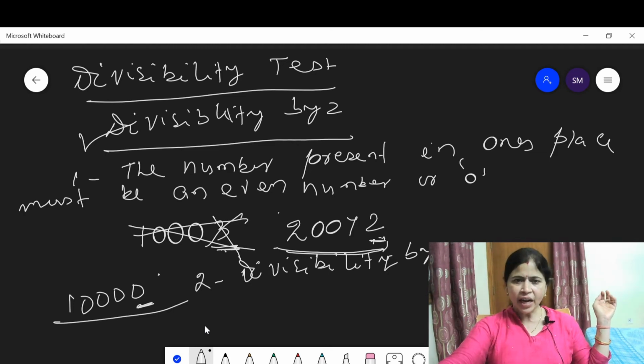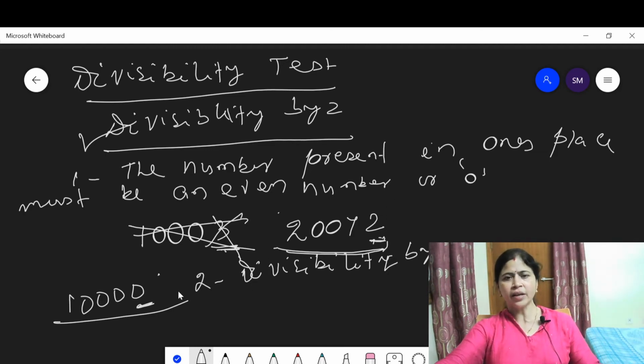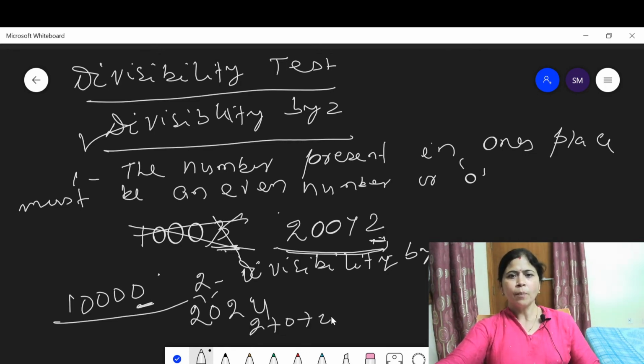The trick for divisibility by 3 is, suppose a number is given: 2024. Then you add those digits only: 2 plus 0 plus 2 plus 4. Then you get 4 plus 2, 6, 6 plus 2, 8. Is 8 divisible by 3? No.